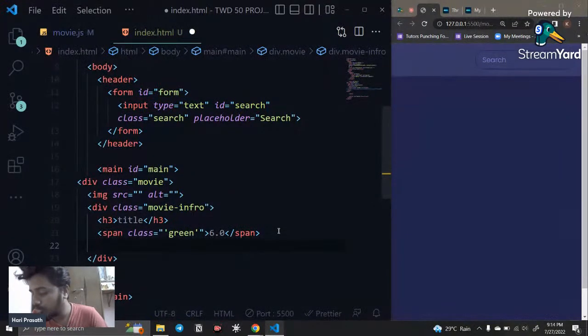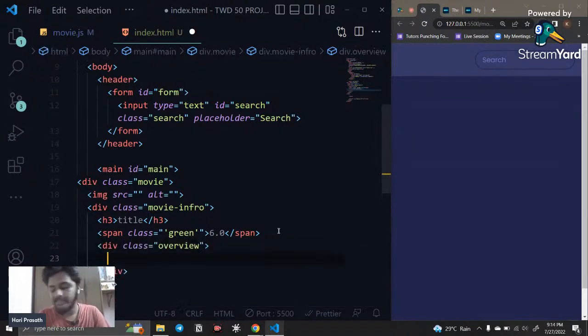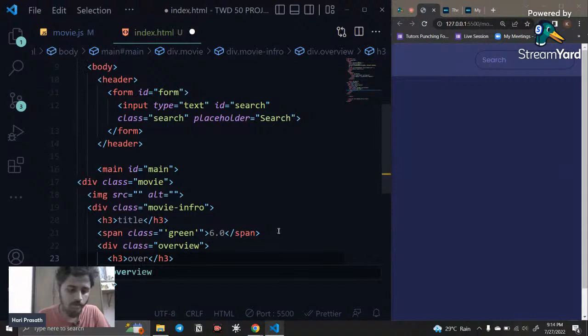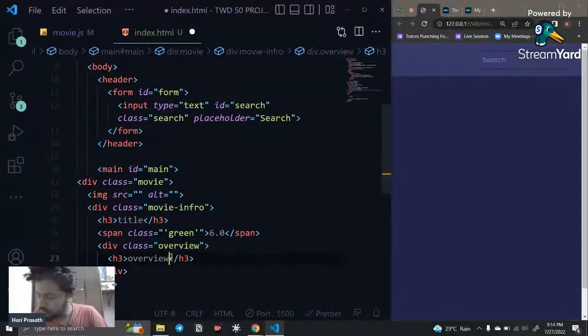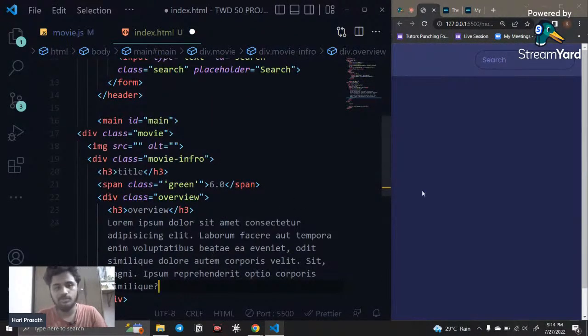After that, another div with class overview, and inside this an h3 saying overview, and below this some random text, the overview of the movie. I just refresh it, you can see here it is not working.